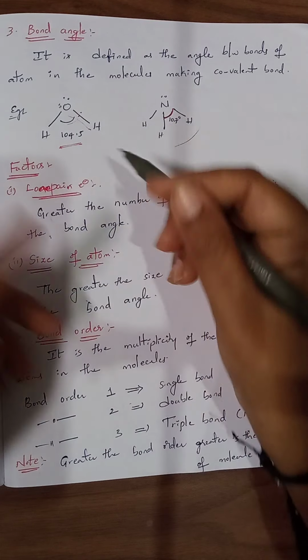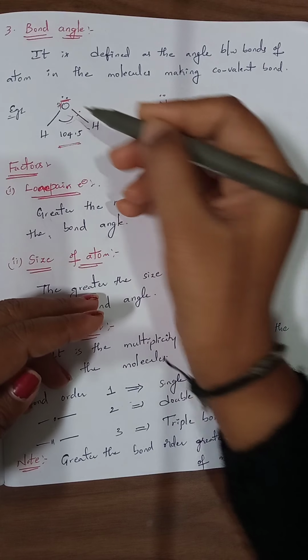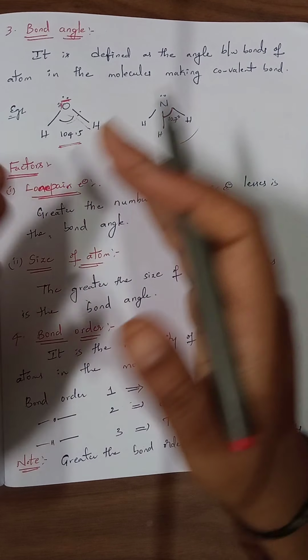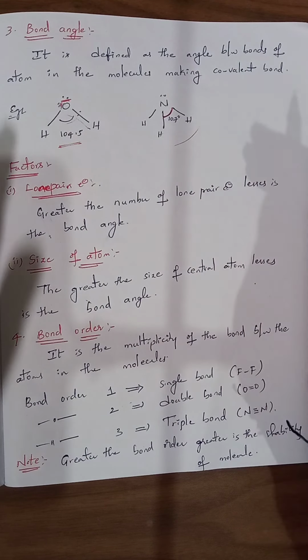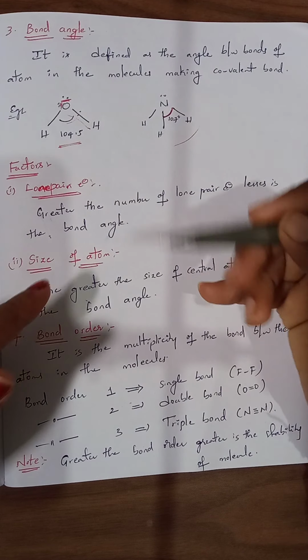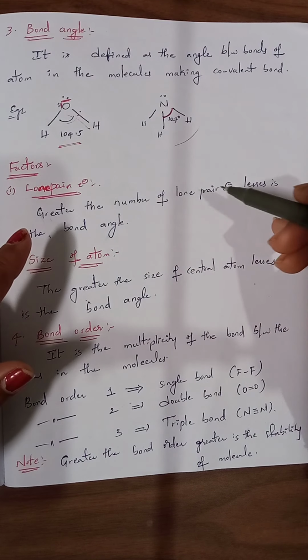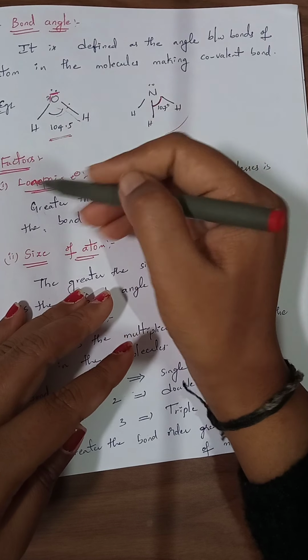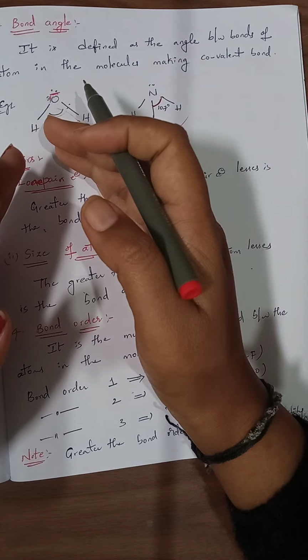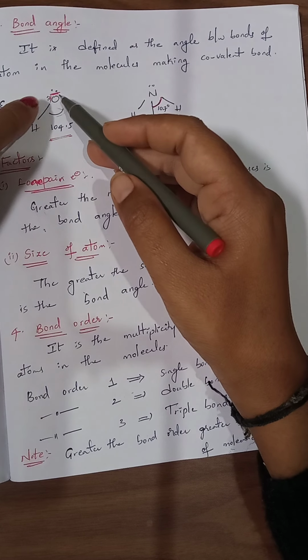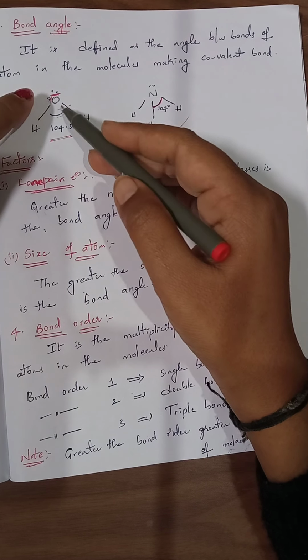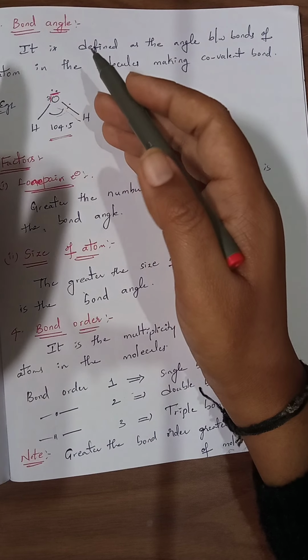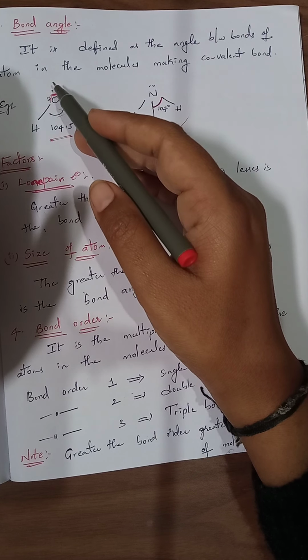Whenever the number of lone pairs increases, automatically the bond angle decreases. Greater the number of lone pairs, because repulsions between the lone pair and bond pair increase, the bond angle decreases. Clear? When the number of lone pairs of electrons increases, the bond angle is decreased because of the arising repulsions between lone pair and bond pair.